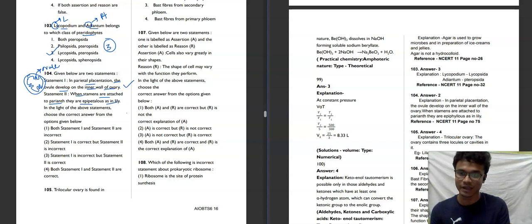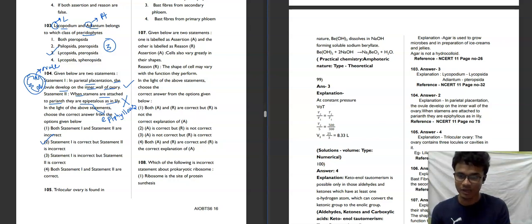The next statement says when stamens are attached to perianth, they are epipetalous as in lily. Basically, when stamens are attached to the perianth, they are not epipetalous, they are epiphyllous. That's why this statement is wrong. This should be epiphyllous. So our correct answer for this question is: the first statement is correct, but the second statement is incorrect.